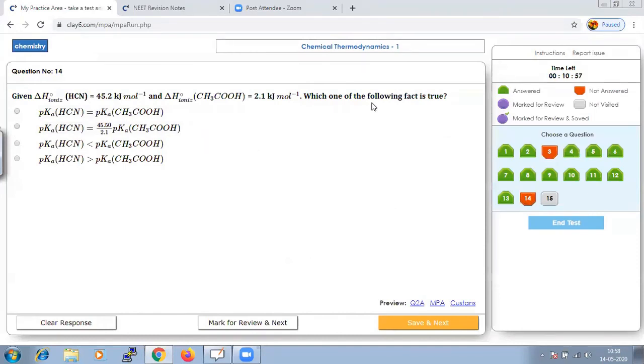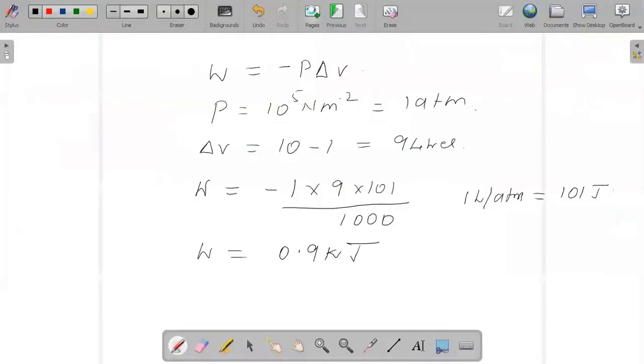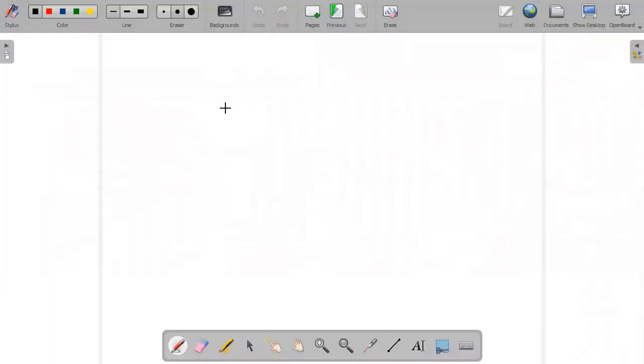So as we discussed, we have one acid. They have given us the ionization value for two different acids. So we should remember, or it is a fact that when, or it is a hint to solve such type of question, that always remember smaller the value of pKa, stronger will be the acid.